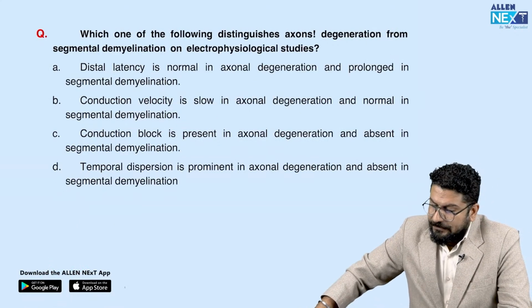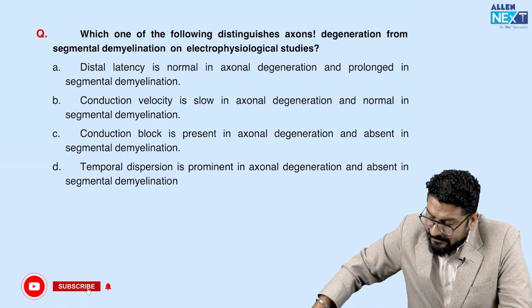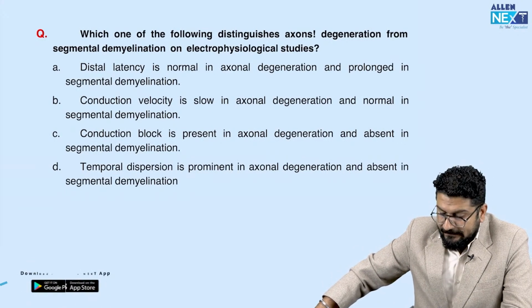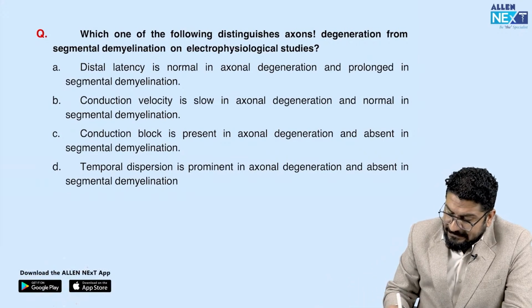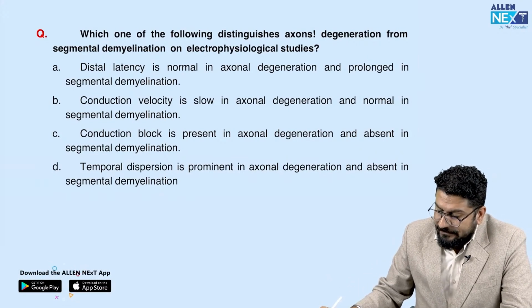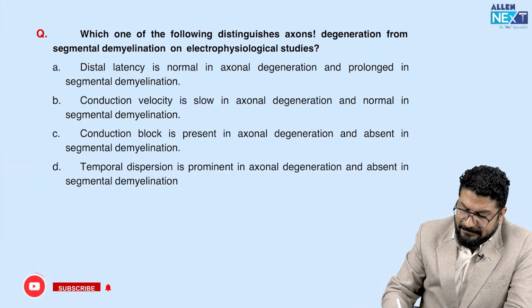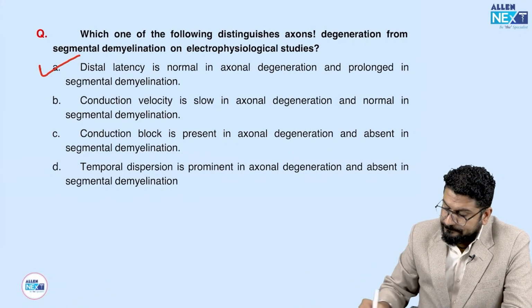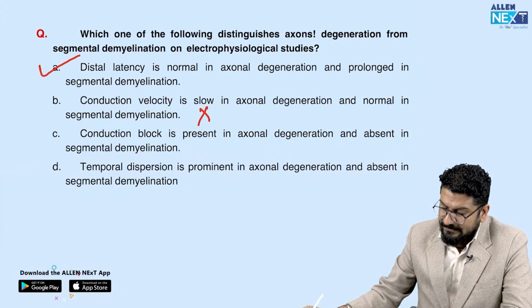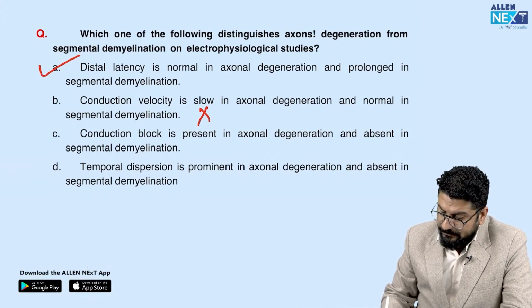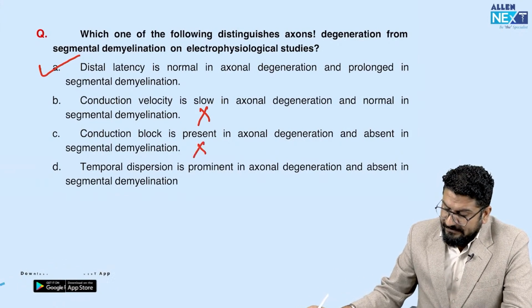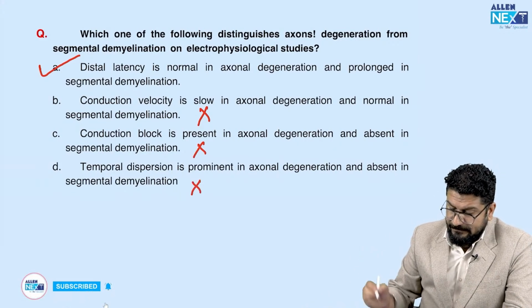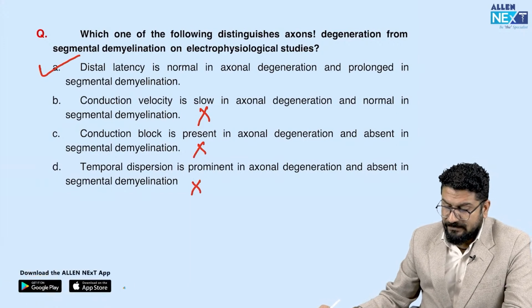Which of the following distinguishes axonal degeneration from segmental demyelination on electrophysiological study? We call them EPS, so understand this. Remember, the distal latency is normal in axonal degeneration and prolonged in segmental. That is a true statement. Conduction velocity is slow in axonal? No. Conduction block is present in axonal and absent in segmental? No. Temporal dispersion is prominent in segmental, not in axonal. Again, this is the wrong statement. So the correct answer for this question will be A.